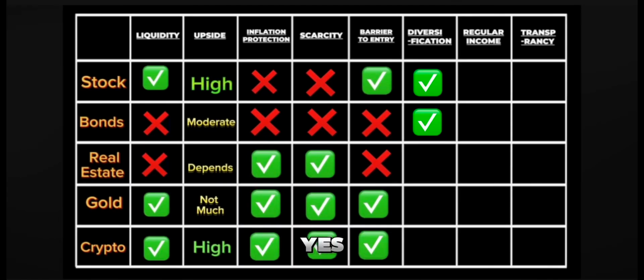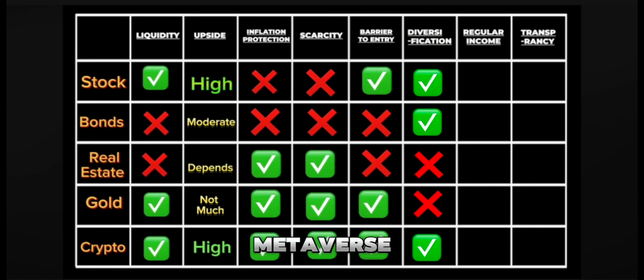Diversify. Yes, stock can, same with bonds. How about property? The answer is no, we can only buy one unless you are super rich. Gold is not diversified because it's only gold. Crypto, on the other hand, is diversified because you can choose metaverse, store of value, or altcoin, same thing like stock.